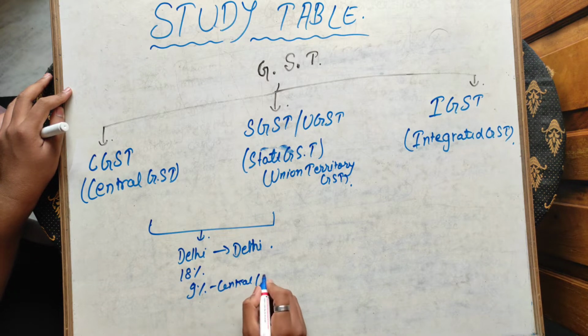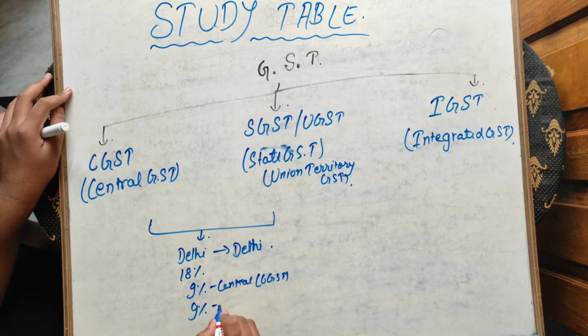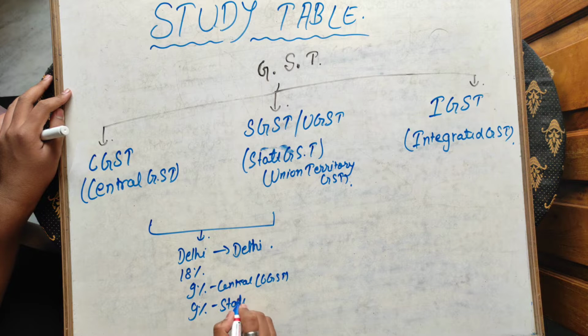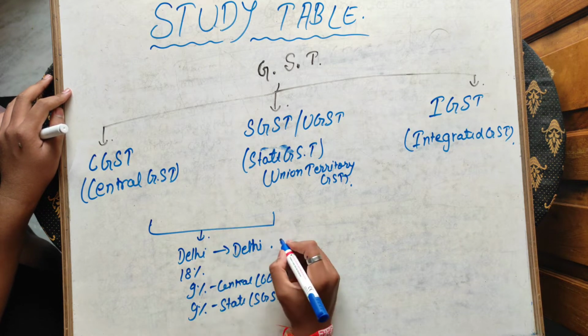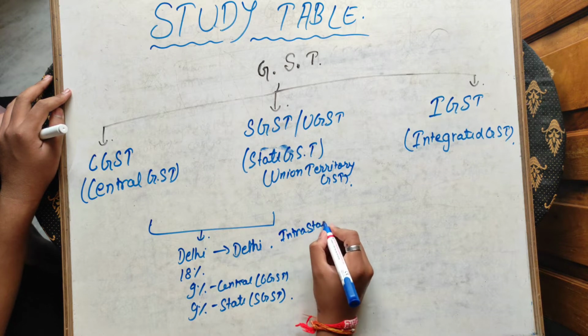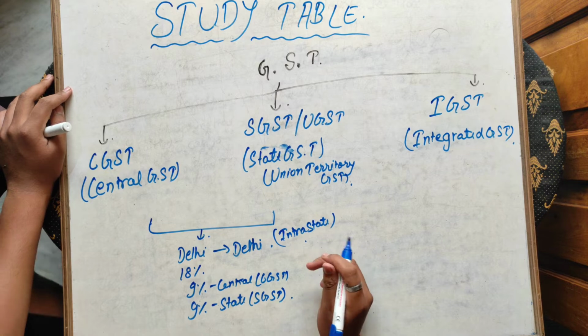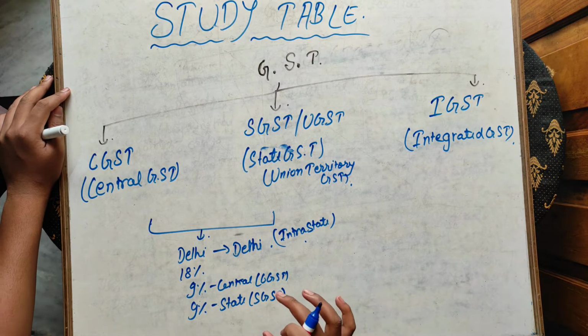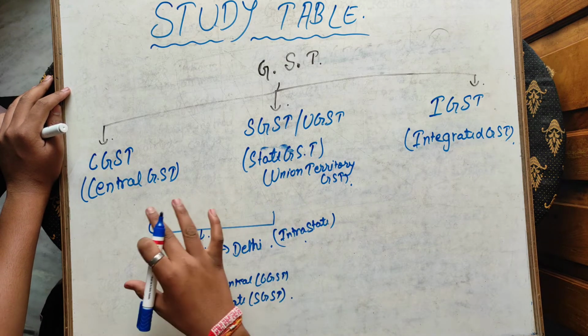that will be CGST, and 9% will be given to the state, that is SGST. This is called an intra-state transaction, meaning inside the state. In this method, the GST will be equally divided between both of them.